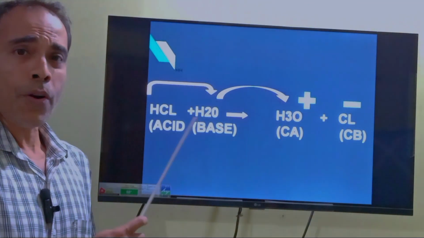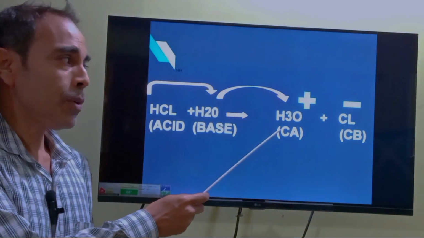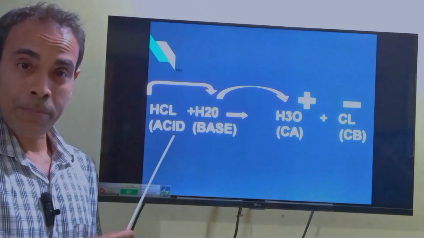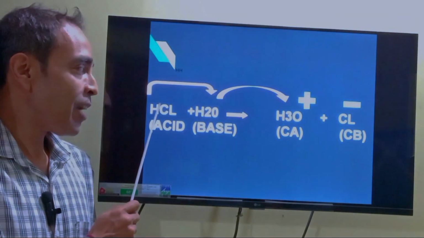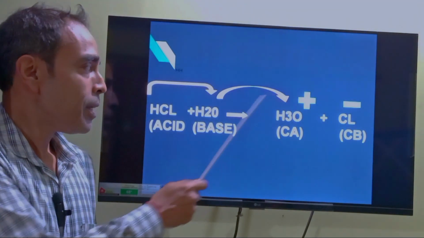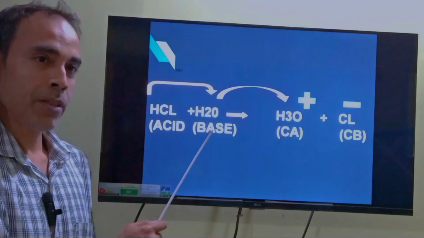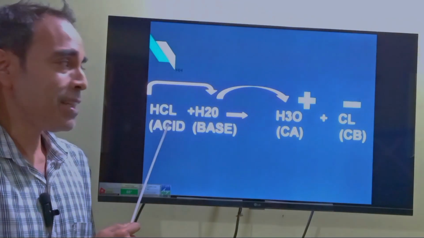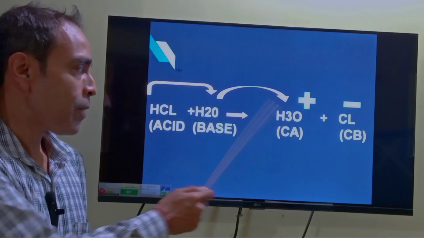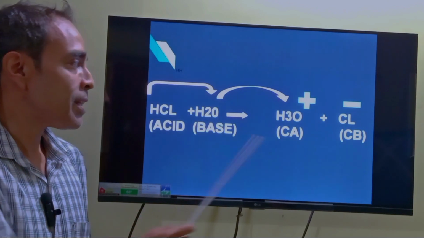Now see, hydrochloric acid, when it reacts with water, gives rise to hydronium ion and a chloride. Now look very closely. Hydrochloric acid is an acid because it has donated a hydrogen ion to the water and it has formed hydronium ion. So this is an acid. Water acts as a base. This is called the Bronsted-Lowry base. Hydrochloric acid is an acid. Now because water has gained one hydrogen ion from the hydrochloric acid, this is called the conjugate acid. The conjugate acid of hydrochloric acid is hydronium ion.